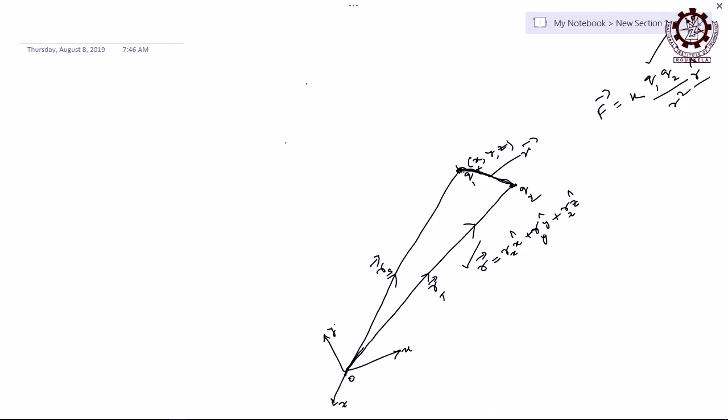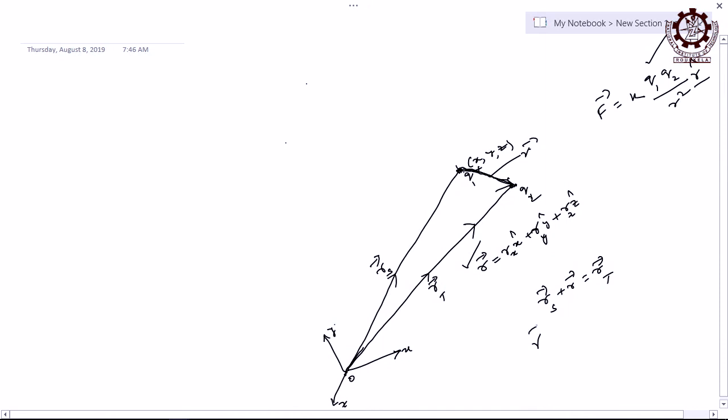So obviously I can tell now, if I go in this direction, by the triangle law of resultant, Rs vector plus R vector is equal to RT vector. It must be valid because they are vectors. So then what is your R vector? It is RT vector minus Rs vector. Now do you know what is the direction of that R vector or not? What is the direction of that R vector?